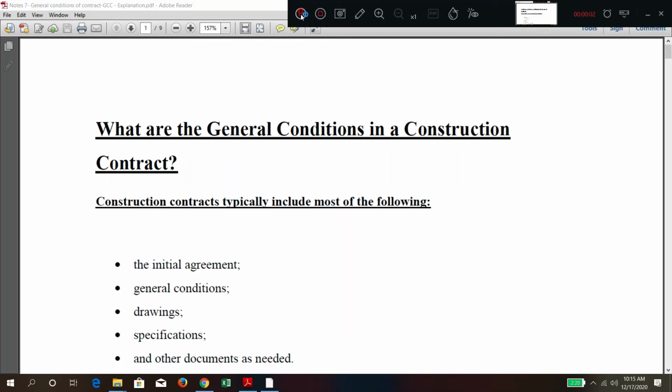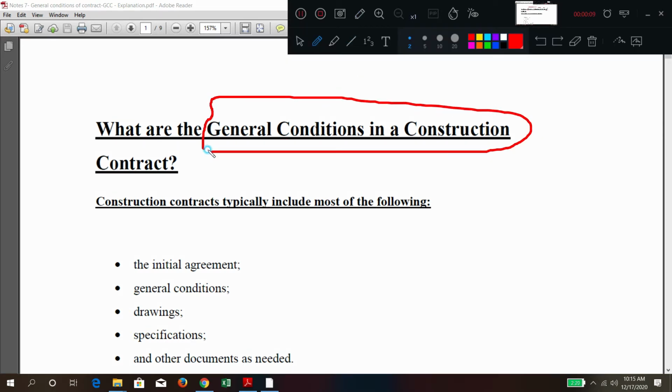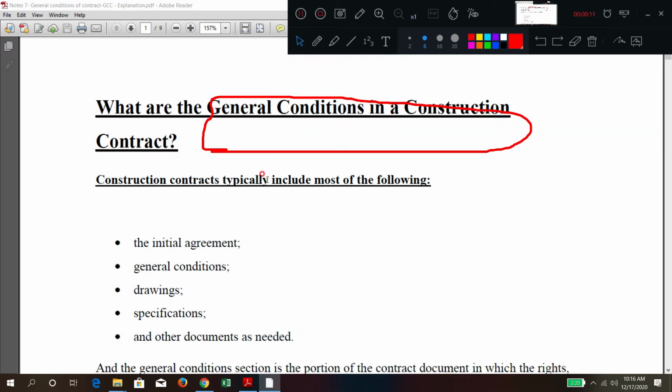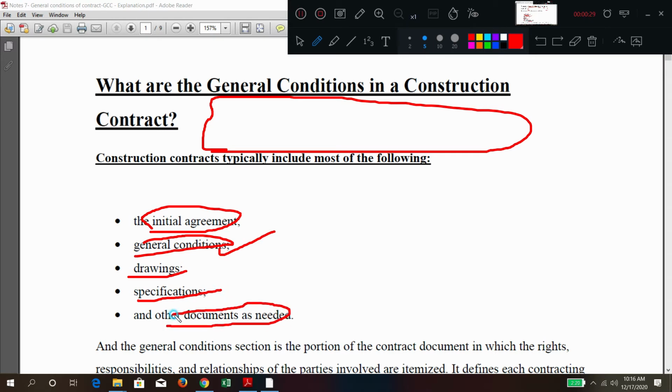Good morning, everyone. Today we will continue with the topic that is general conditions of contract, which is mentioned in the syllabus. Generally, a contract document, after the signing from all the parties, consists of one agreement and general conditions. This part only we are going to discuss. Apart from these two, we have drawings, specification, and other documents, such as bank guarantee and performance guarantees, all those things will be mentioned there.